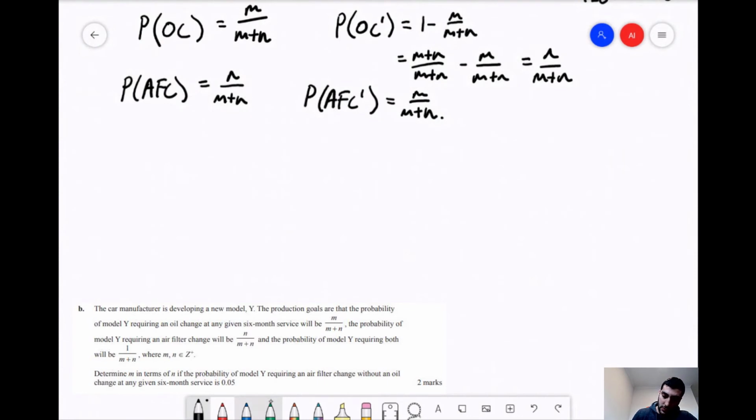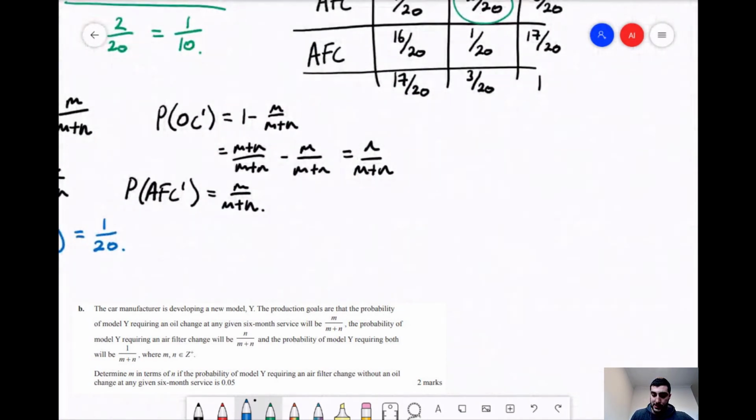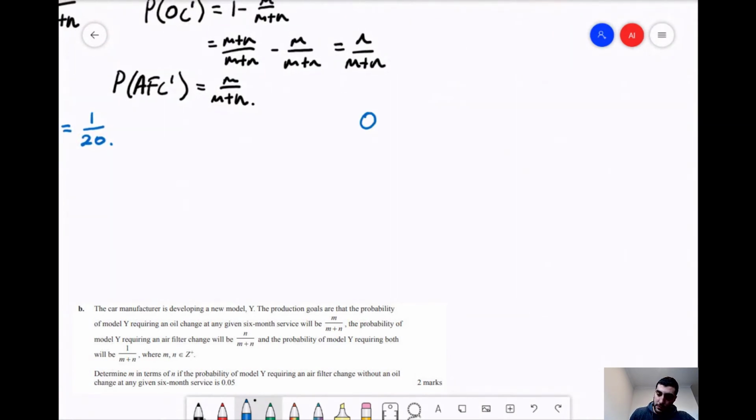And then the last thing it tells us is the air filter change without an oil change. So I'll write this in blue. Probability air filter change without an oil change, that's that 0.05 or 1 on 20. So we've got all our figures again. Now we just go through the same process as before by putting all of that into a table. So let's do that. OC, OC not, AFC, AFC not.